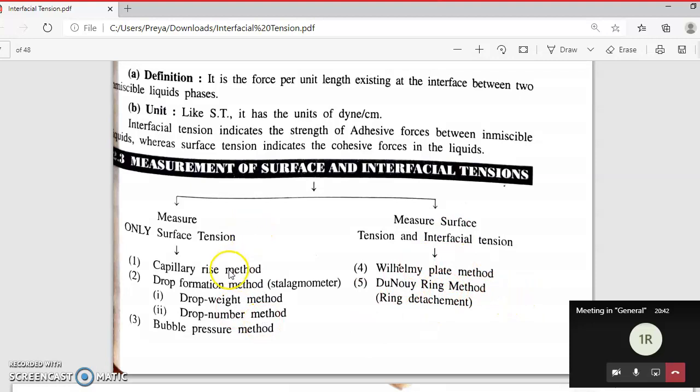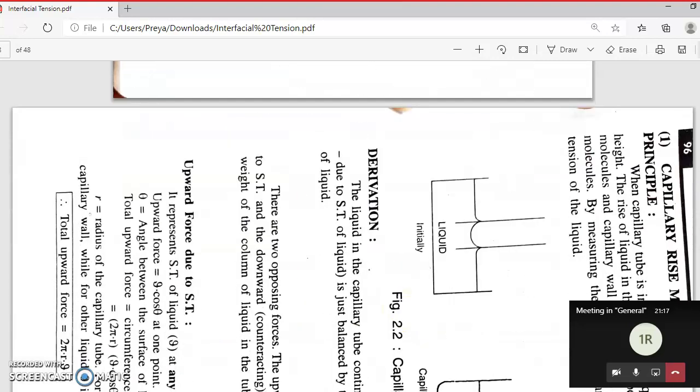In case of surface tension, other than capillary rise method, which other method is there? See, drop formation method, using which instrument? It is called the stalagmometer. Okay, now using the stalagmometer we are going to have two methods: drop weight method and drop number method. And the bubble pressure method, right? So that many methods are for only surface tension, and these are the two methods used for measurement of interfacial tension, right?